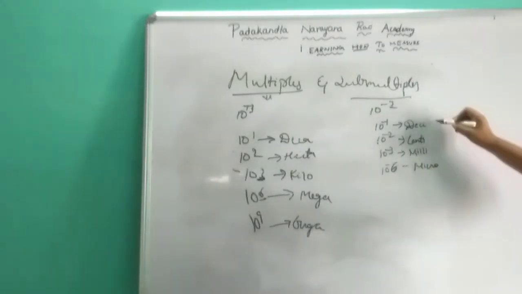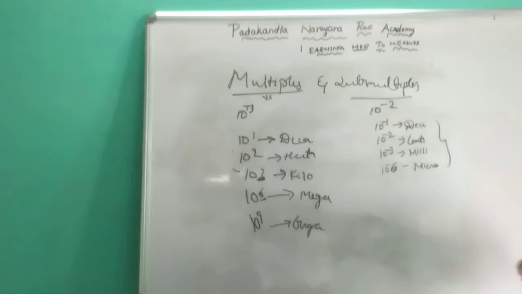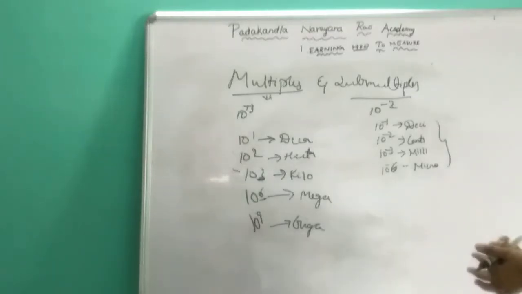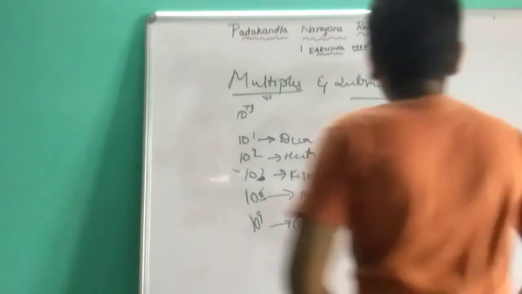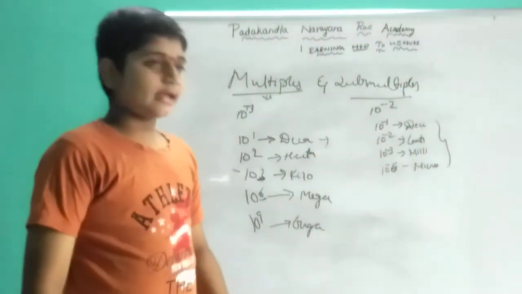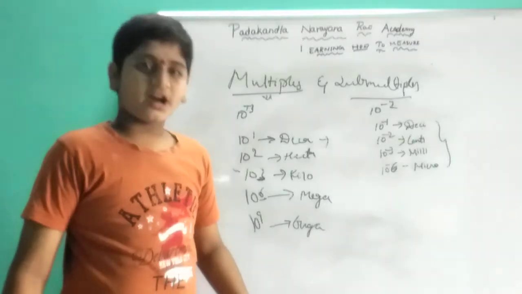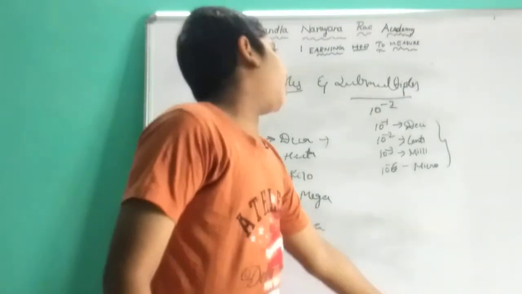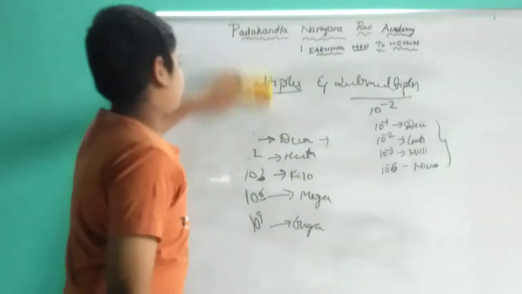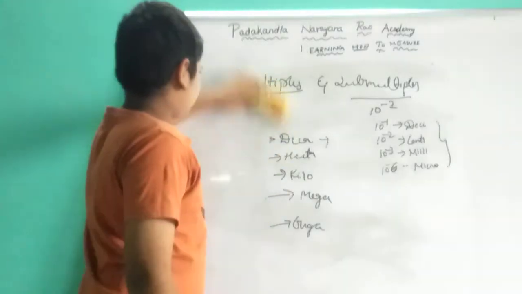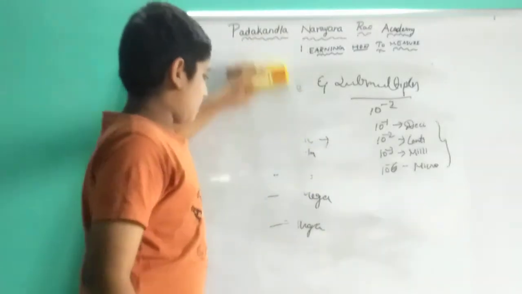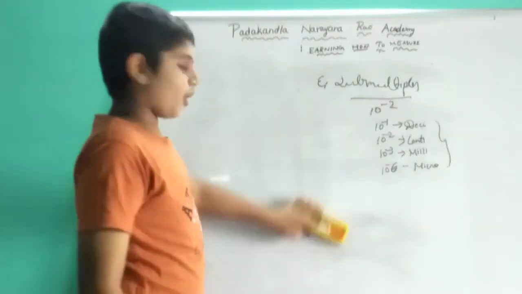And these are submultiples. Now where we will use these is decameter, decagram, centimeter, milligram, microorganisms. These all will come in all quantities. Now let us do some problems.